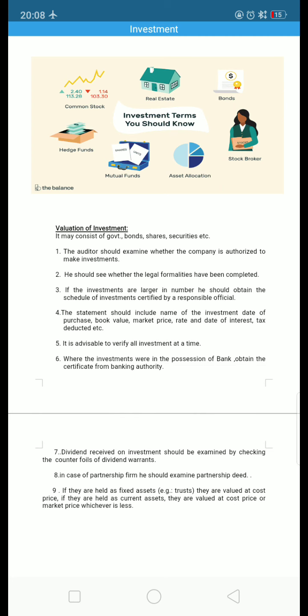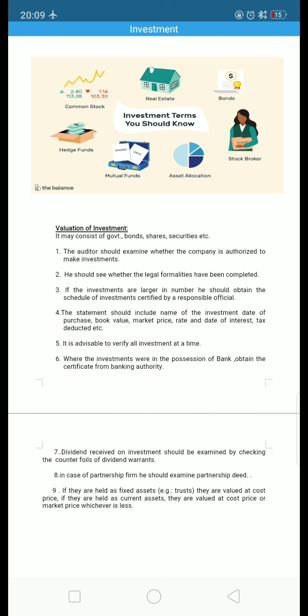First one, we will see. As we all know, investment may consist of government bonds or shares or securities, and I have given a diagram here. It shows investment in bonds, stockbrokers, that is stocks, shares, then real estate, mutual funds, hedge funds, common stocks, etc. The investment may be made in different baskets as per the convenience of the investors. Now we will see how the investment will be valued by an auditor.